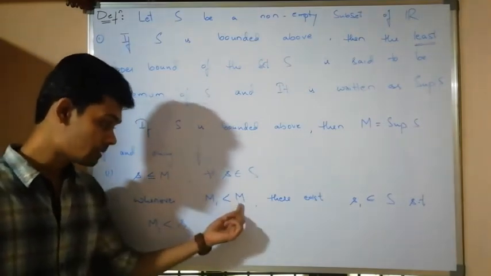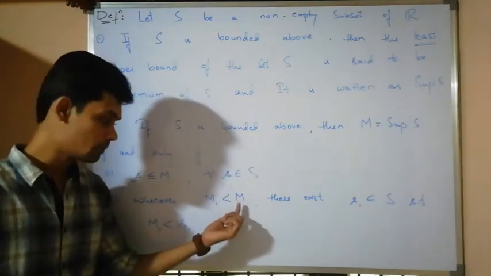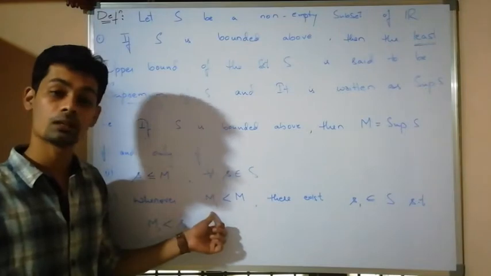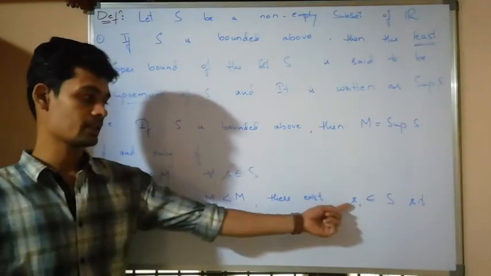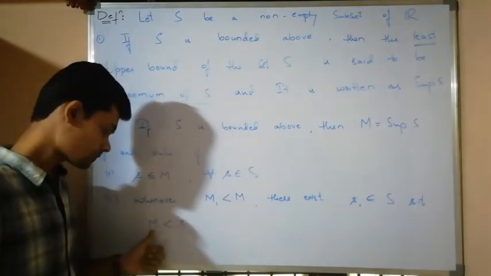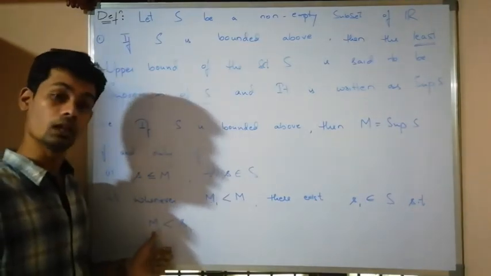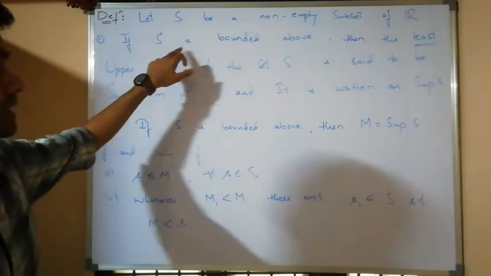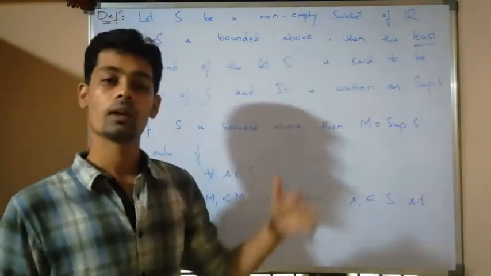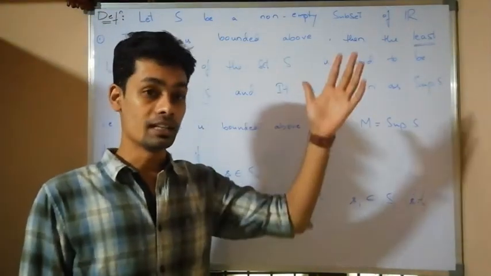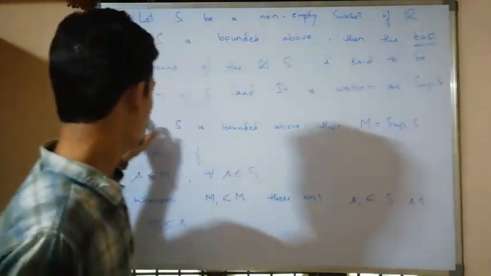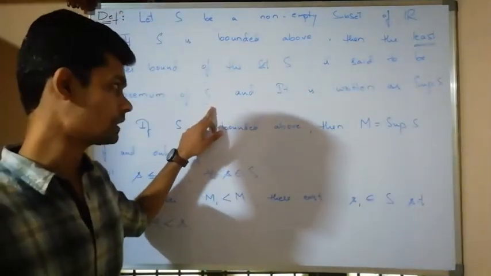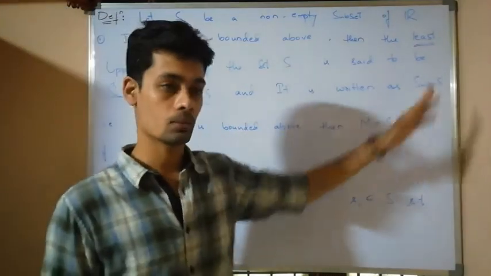Since M is the least upper bound, smallest among all the upper bounds, M1 is not an upper bound, which means in the set there exists at least one element greater than M1. Therefore, if S is bounded above, then the least among all the upper bounds of the set is said to be the supremum of the set S, and it is written as sup S.